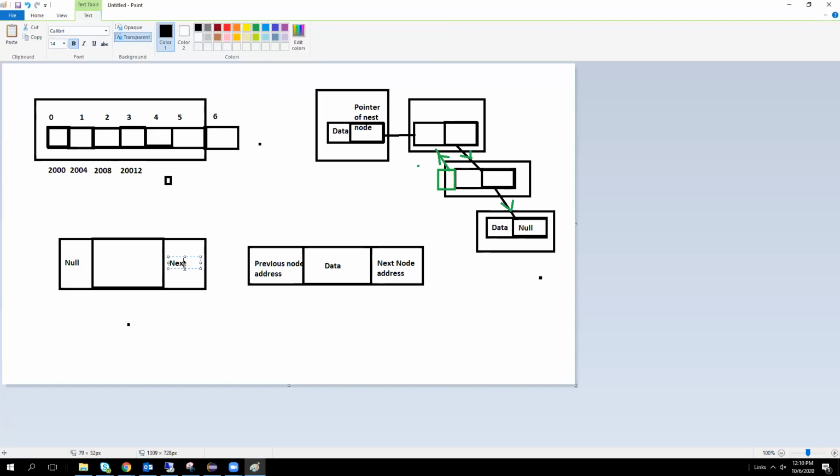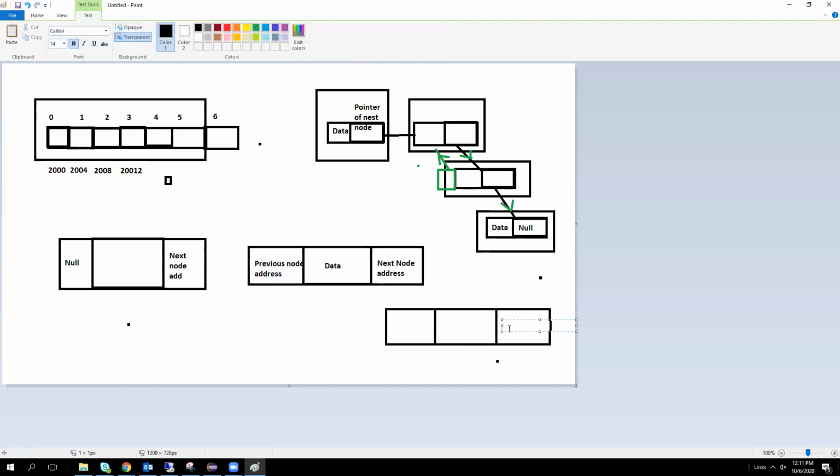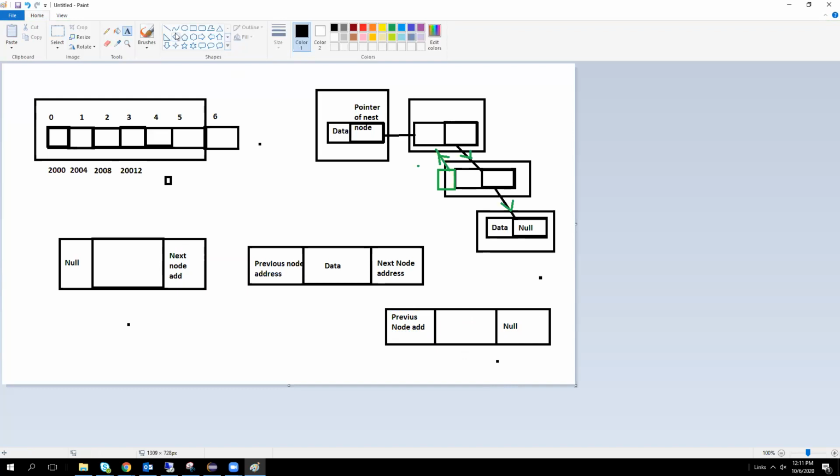In a single one you have the null at the end, but in the double one you will have the null at the start as well. For the tail, the next node will be null because there is no next node, but we have a previous node address. So you'll have two nulls in the double linked list. Clear? Forward, backward.